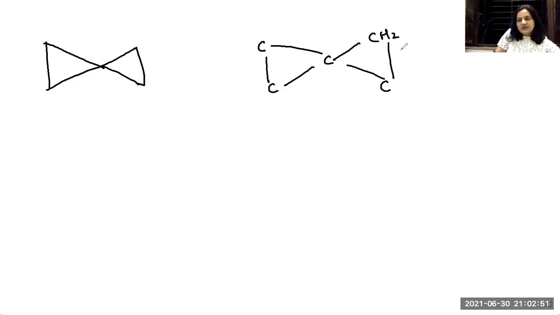Students, the very first example which I am taking is a very simple structure, something like this. I want to name it. Now, for your convenience, I'm just opening the structure in the form of carbon atoms. This is how it is. I'm adding the required number of hydrogens, as I know the valency of carbon is 4.